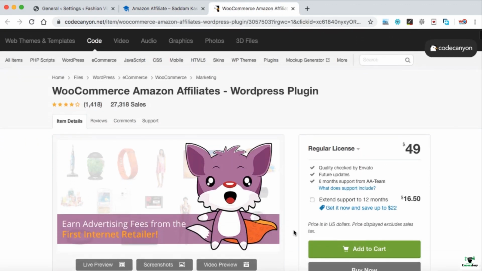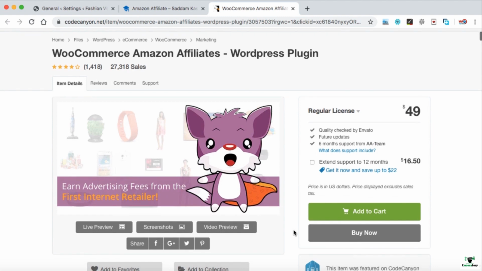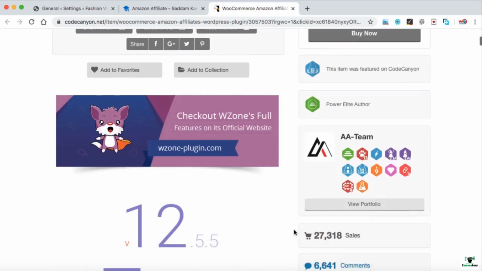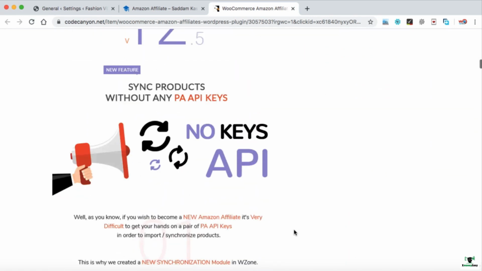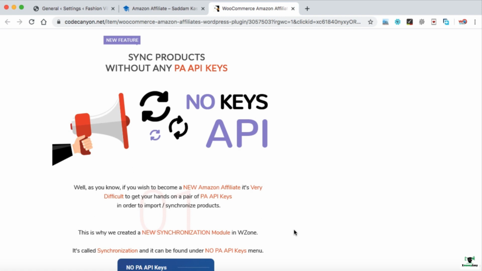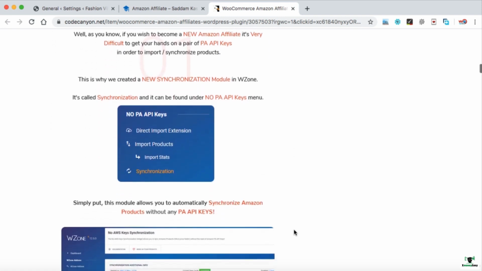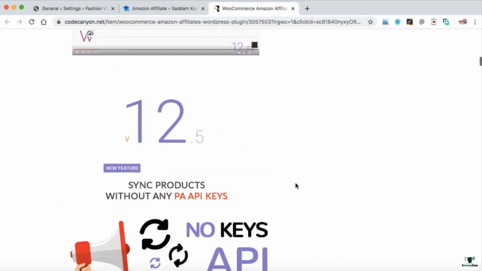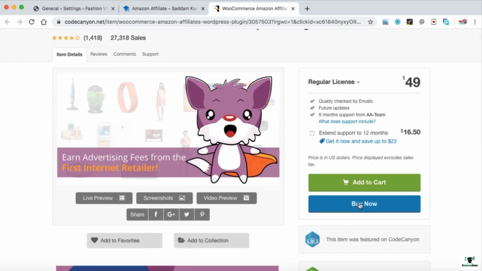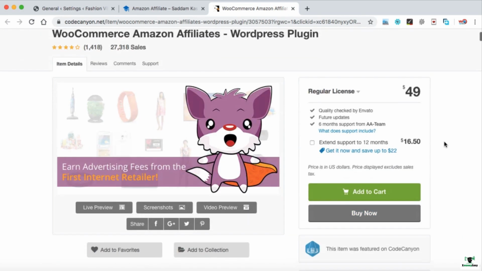This is the one and only plugin that we need to build the Amazon affiliate website, and we can avoid the policy violation too. This plugin has more than 1400 positive reviews, and it is especially designed for Amazon affiliate stores. We don't need any Amazon API key to synchronize product data, and this plugin works well. And one more thing, if you have time to manually update the products, then no need to buy this plugin, but if you want to save time and manual effort, then go for it. So all you need to do is click on the add to cart or buy now button, and you can get this plugin.